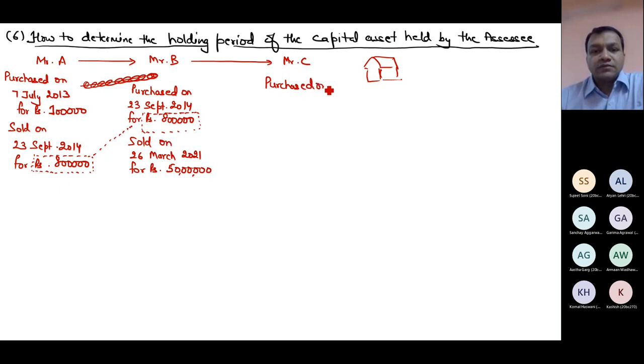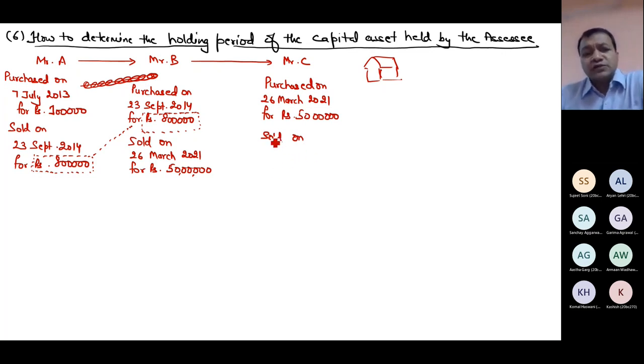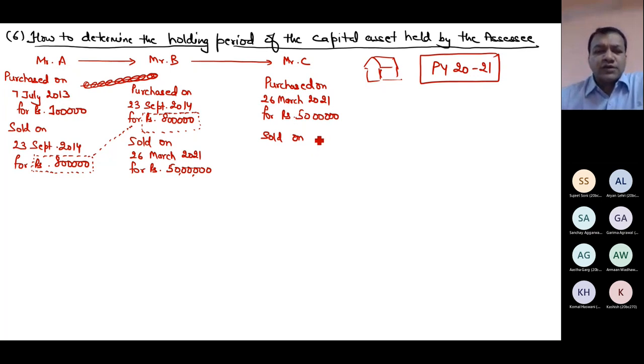Purchased on 26 March 2021 for rupees 50 lakh and sold on, I don't know when it is sold. That is not relevant for me, because my previous year is 2021 and I'm concerned only about this period. So I don't know at what value it is sold. That is not relevant for me.